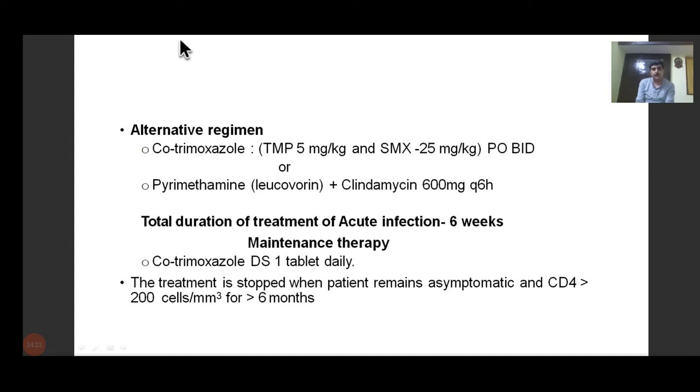It's not just one report of CD4 cell count. If you have 2 reports of CD4 cell counts with a gap of 6 months, which are more than 200, then we can stop this maintenance therapy of cotrimoxazole double strength. So pyrimethamine and cotrimoxazole or sulfadiazine form the core of treatment of toxoplasmosis.